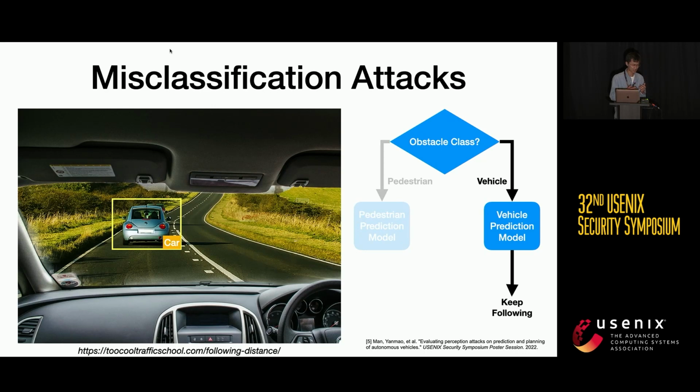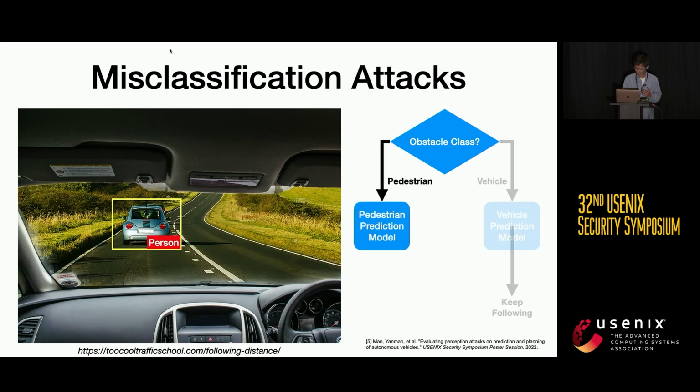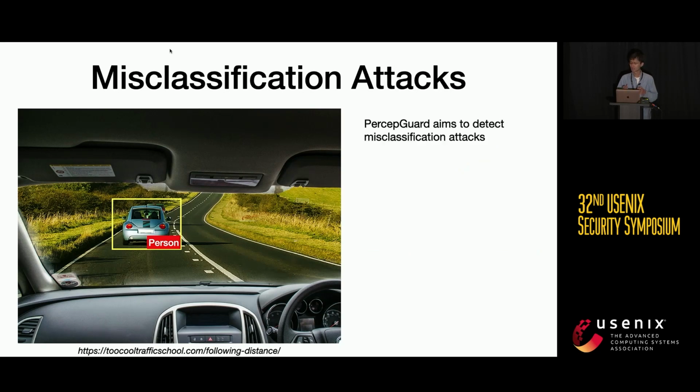Then an attacker comes into place and puts a sticker on the back of the car, and that changes this label to a person. What would happen is that the prediction model will switch to use the pedestrian prediction model for the future trajectory estimation. Now, a person cannot run 60 miles per hour, even on the highway. So the planning module would say, okay, I'm going to stop, which is not good. We're trying to detect that. We're trying to detect this misclassification attack.